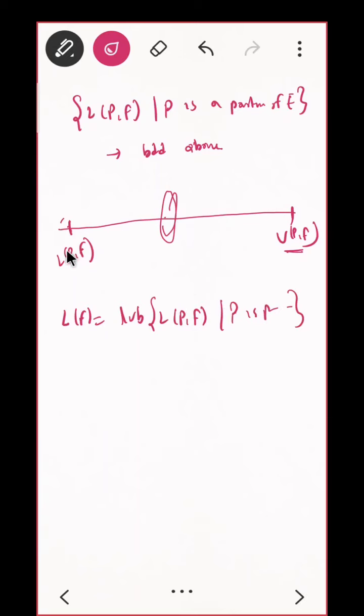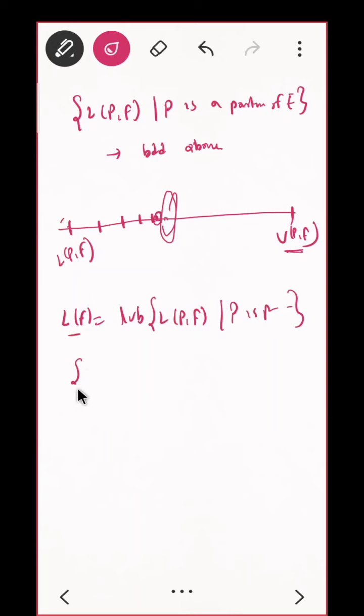Meaning what? If I take any refinement, what do I know? That refinement will be here. If I take another refinement, I will be here, I will be here. So what I want to have, do you see that? I want to have the least upper bound. That least upper bound will be somewhere here, which is much closer to my actual area. That is what I want to have. So this is my LF.